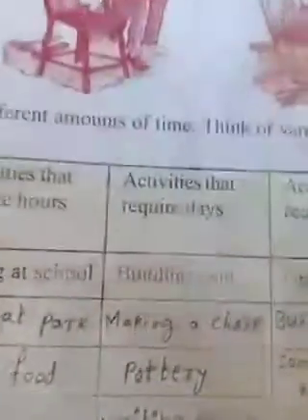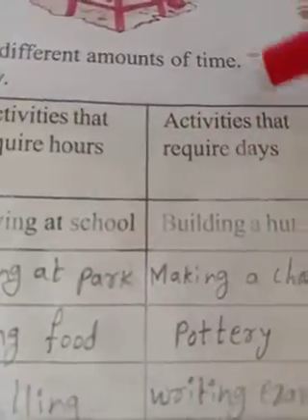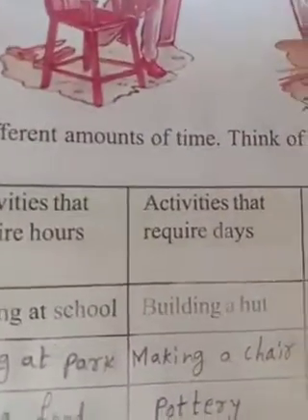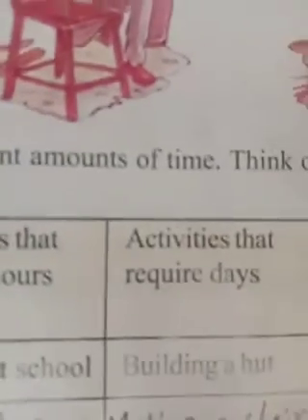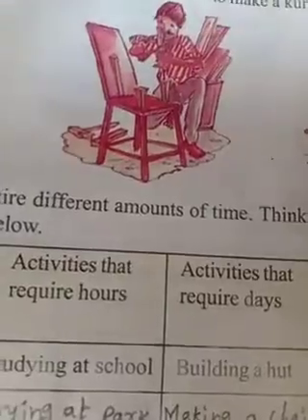So next one, activities that require days. Before, what did we learn? Activities that require a few minutes and hours. Then activities that require days. How many days? See here, building a hut. Suppose in building a hut, how much time are they taking? Days. They are taking days. Making a chair. How much time are they taking? Days.